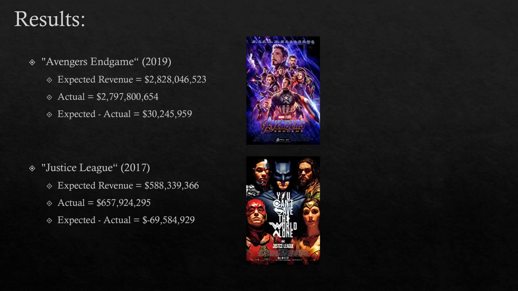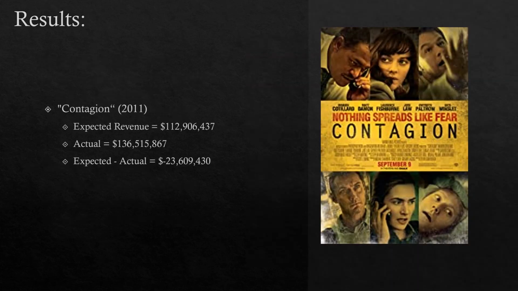Here are examples of comic book movies. You can see Avengers Endgame, highest grossing movie of all time, because it's the culmination of 23 previous movies. Justice League, however, did not do as well because it only had 2 or 3 movies in their universe before they came out. Here's a movie that really didn't have any X factors and fits the equation as is.